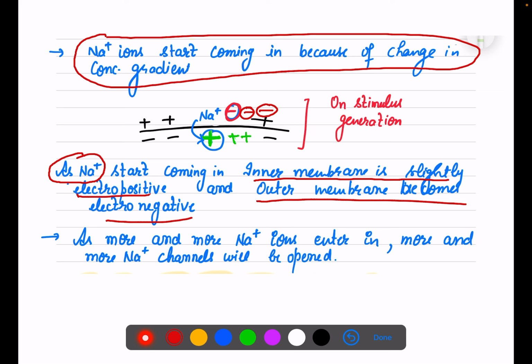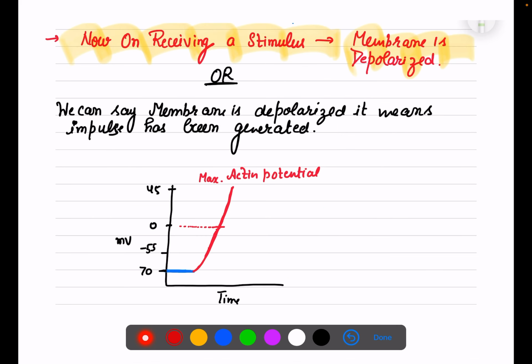More and more sodium ions enter when more and more sodium channels are opened. Now on receiving the stimulus, what is our condition? The outer side of the membrane has become negative and the inner side has become positive. So this type of membrane is known as depolarized.